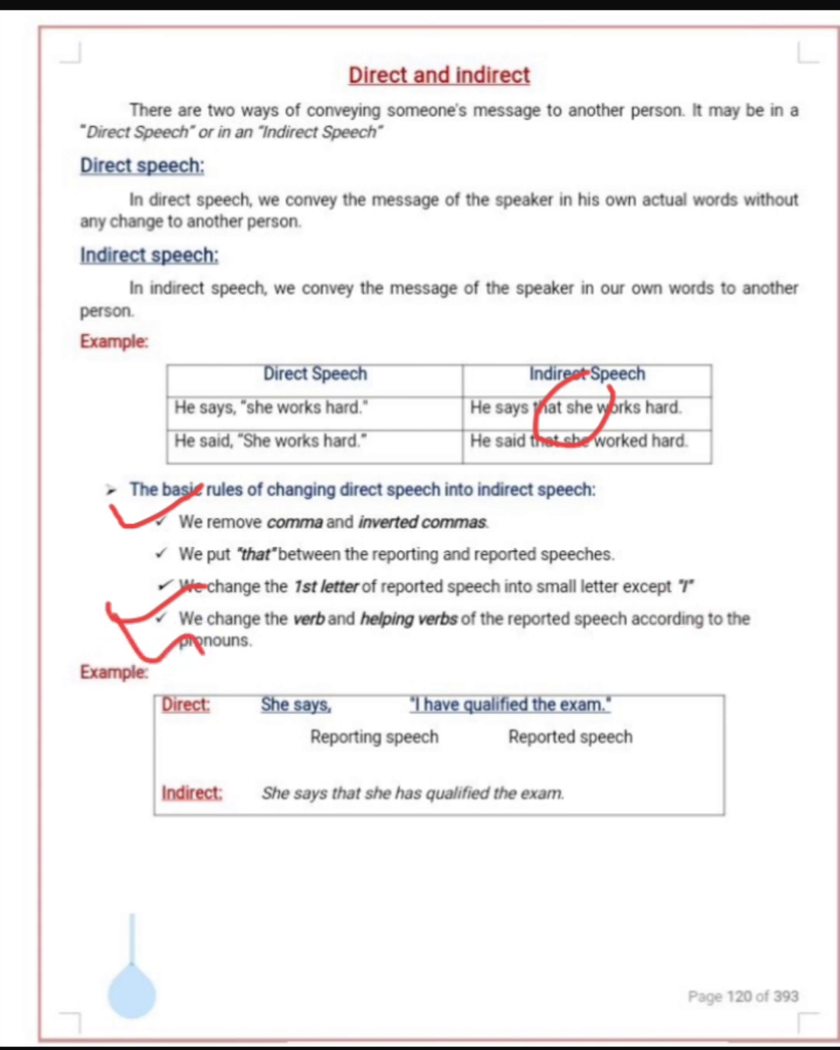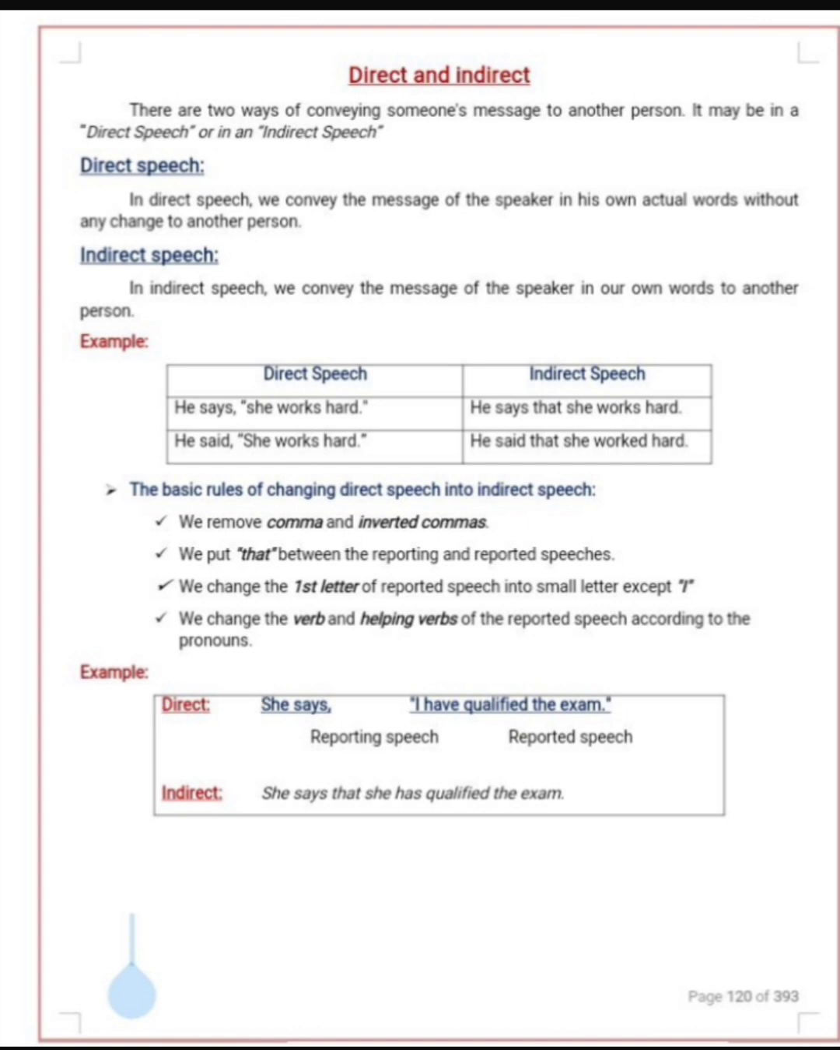Third, we change the verb and helping verb of the reported speech. What is reported speech? This part is called reported speech. So we change it according to the pronoun. There are some examples over here. In direct speech, he says, "I have qualified the exams." Now I've changed it: he says that she has qualified the exams. Over here there is the pronoun "I" and I have changed it with "she". Now there are some rules for how to change pronouns. I will tell you furthermore.